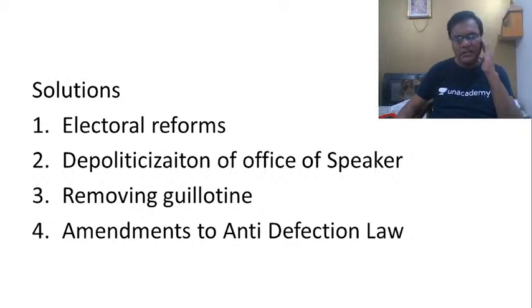Next important reform, as we studied, is depoliticization of the office of Speaker. We must make sure that this office of Speaker is completely depoliticized. Unfortunately, from the 1960s onwards, this office of Speaker had become highly politicized. The ruling political party will always select an MP who is extremely loyal to the prime minister as Speaker, and he or she would make sure that their basic agenda is to protect the government on the floor of the house.